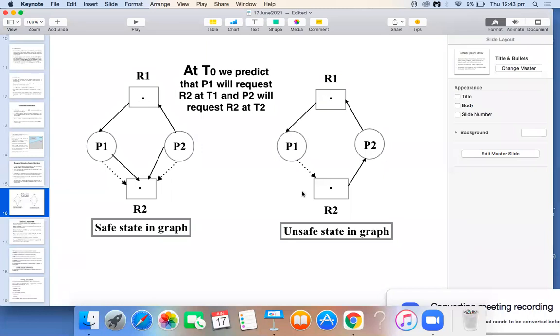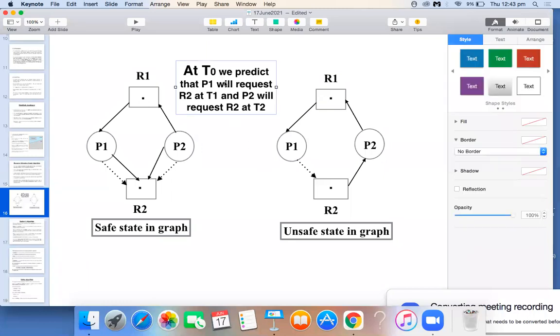Okay. Observe here. I have written this for your understanding purpose. At time T1, we have predicted that the process P1 will request the resource R2. Next, we have also predicted that process P2 will request resource R2 at time T2, that is what I have written. Just for your understanding purpose, I have written this.